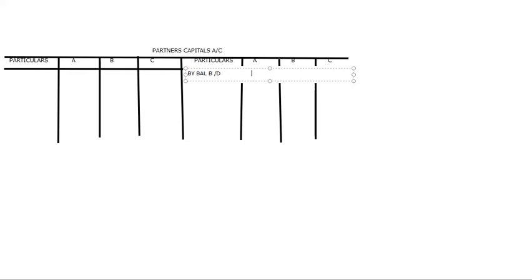20,000, 15,000, and 13,000. Okay. Now, from the realization we got a profit, so by realization profit, the first partner has got 750, the second got 450, and the third got 300.